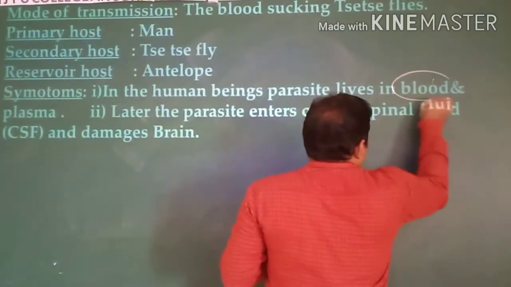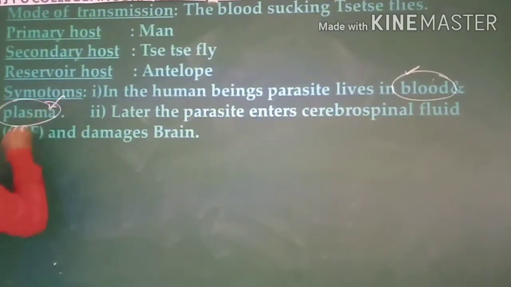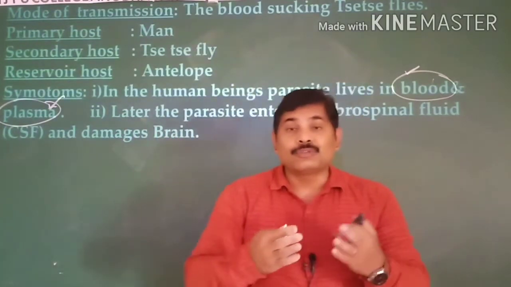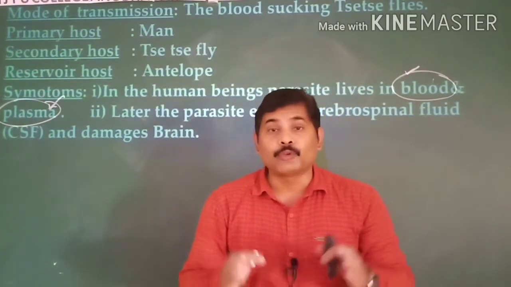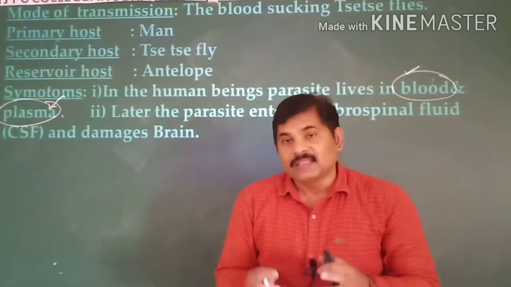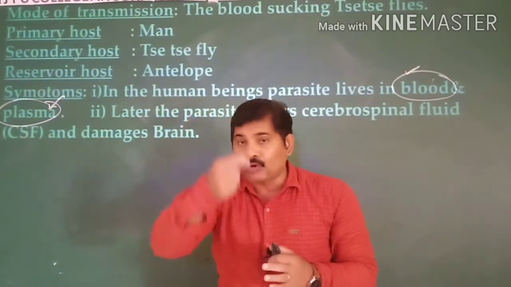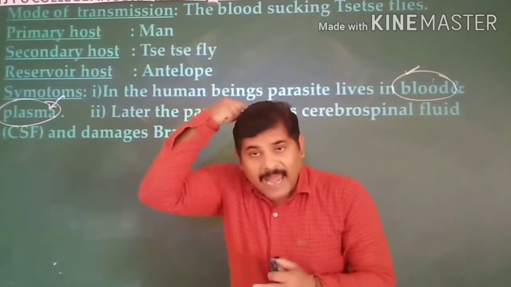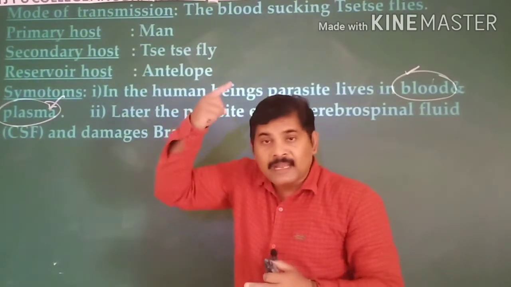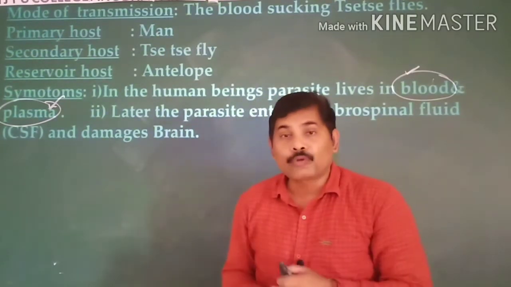It is one important thing. It enters into the blood, and here it also enters into the plasma. From the plasma, it enters into the cerebrospinal fluid of your central nervous system. You know very well about cerebrospinal fluid. The cerebrospinal fluid is the fluid present around your brain and around your spinal cord. It moves from the anterior end to the posterior end of the spinal cord, and from the posterior to the anterior, it always moves. This is actually entering into the cerebrospinal fluid.